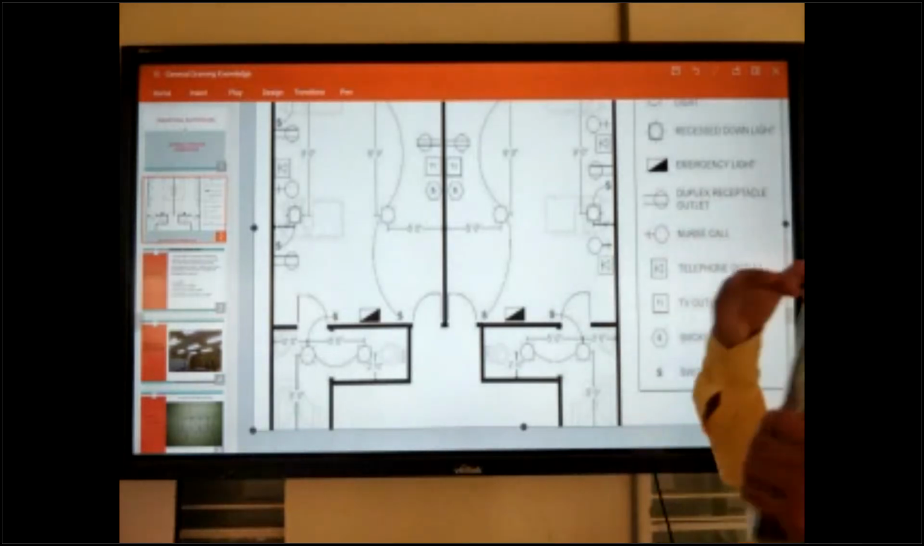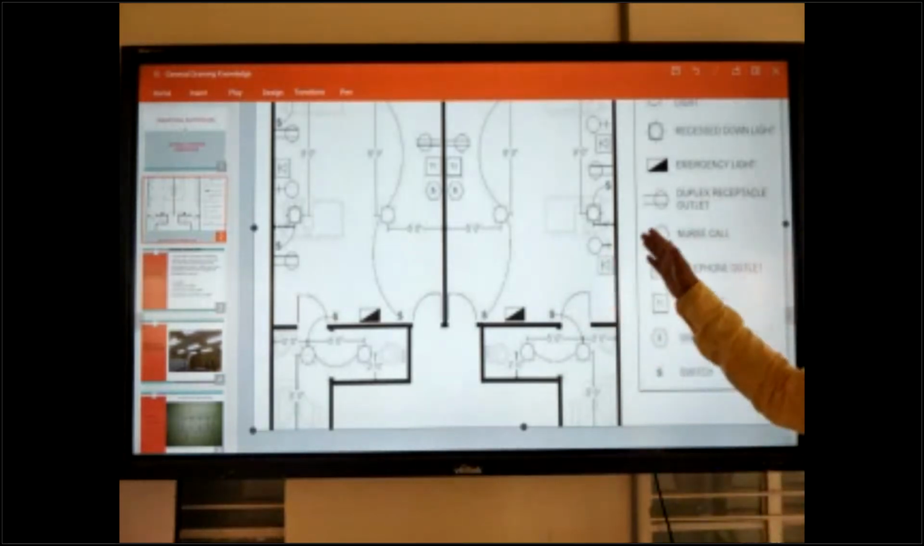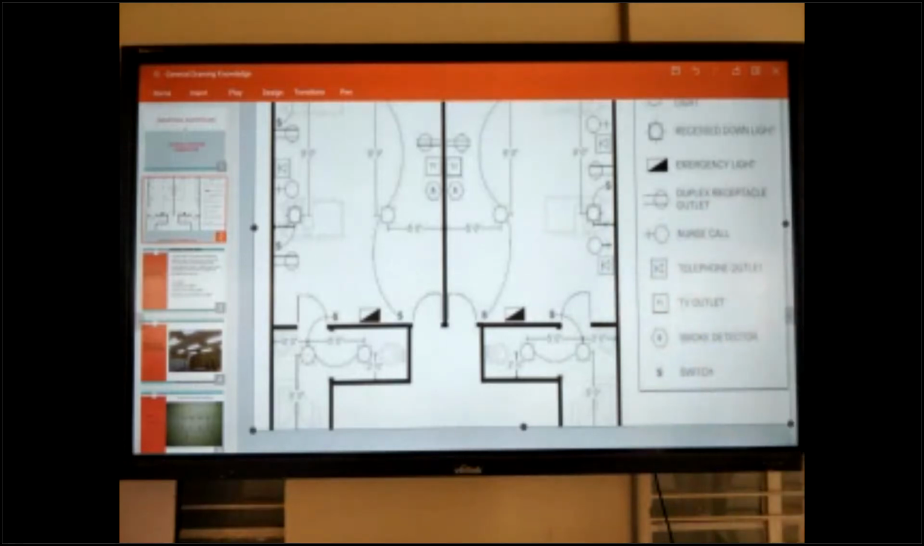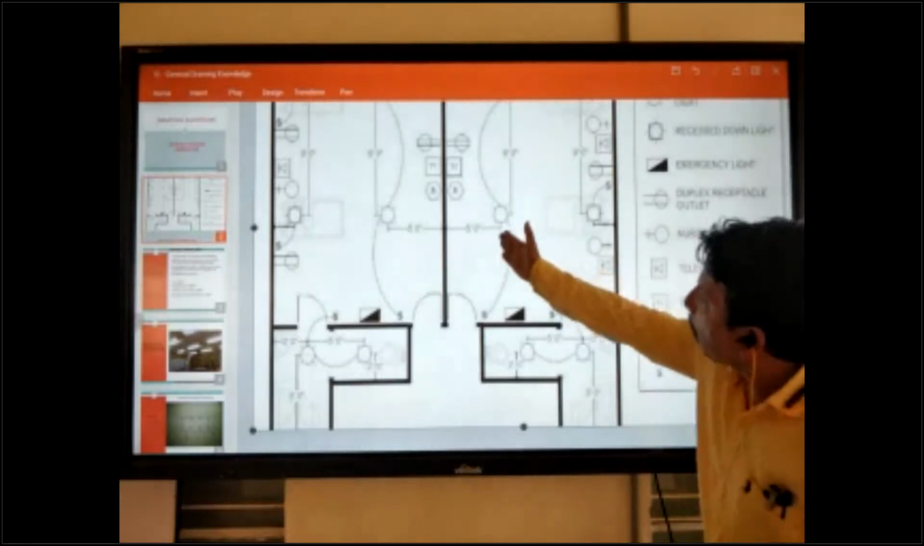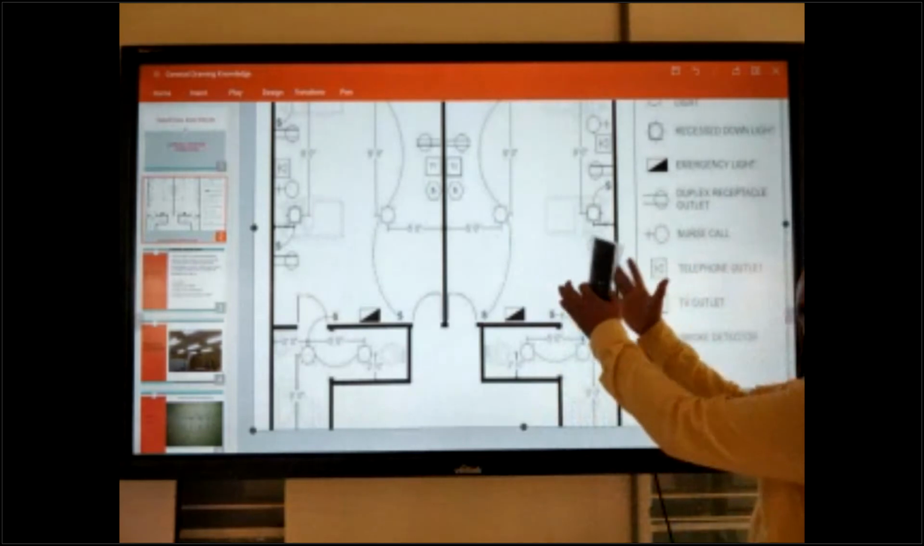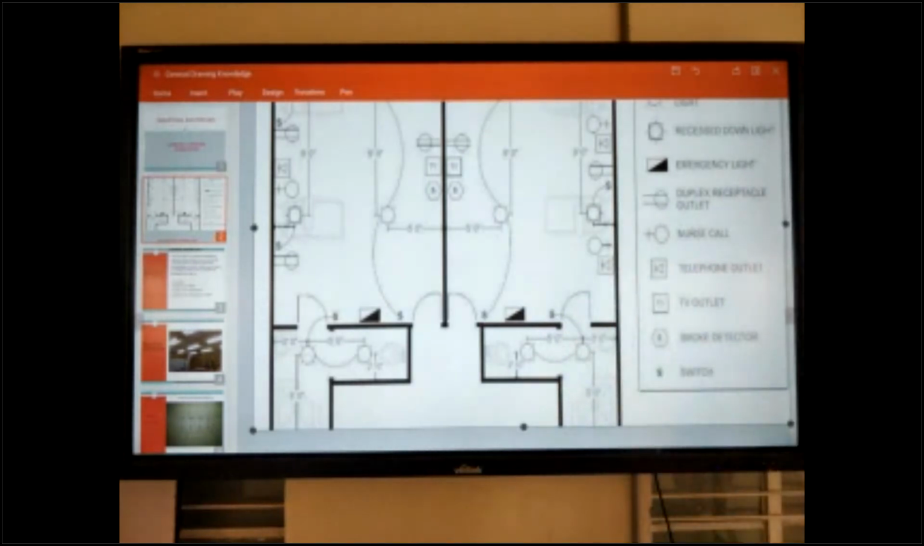If you have confusion, this means you go to the legends. The legends and the drawing are on one page together. Okay? So you can check there. This is the method.